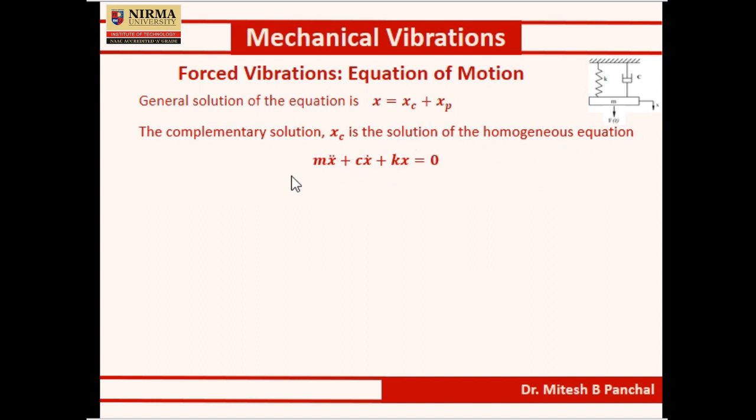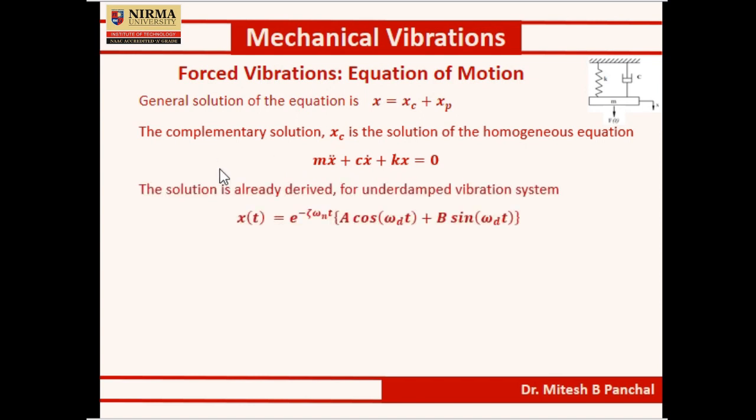This equation is nothing but, as you know, the equation of damped free vibration system, and we have already derived its solution, and that is for underdamped vibration system, x(t) = e^(-ζωn t)(A cos ωd t + B sin ωd t).